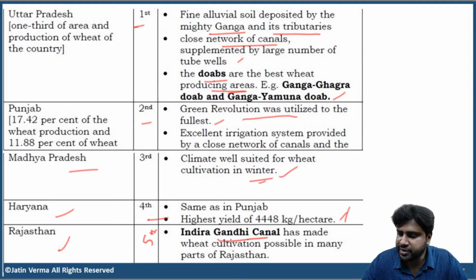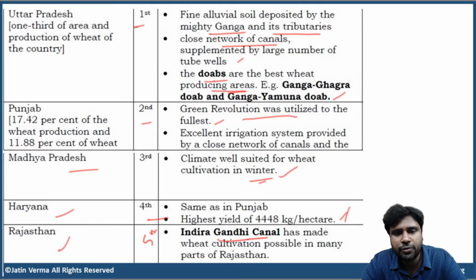See, but the problem is coastal areas during summer will be very sultry. There's going to be a lot of humidity in the air. The humidity is so high that your sweat will not be absorbed. So it feels very sultry, it feels very irritating. That is the problem in coastal areas.